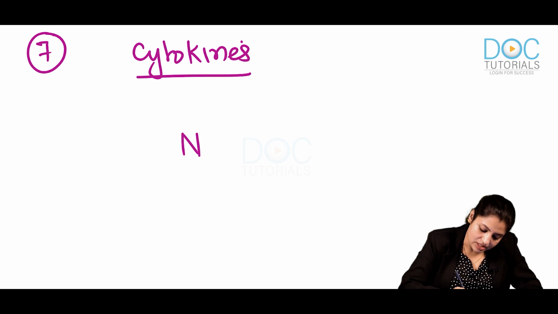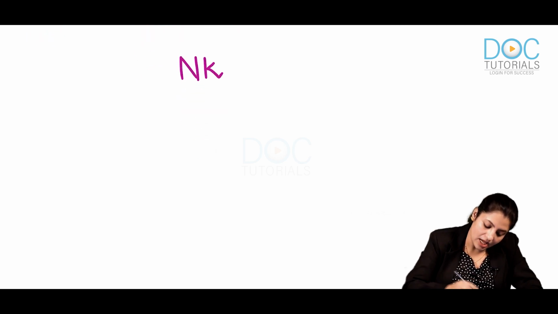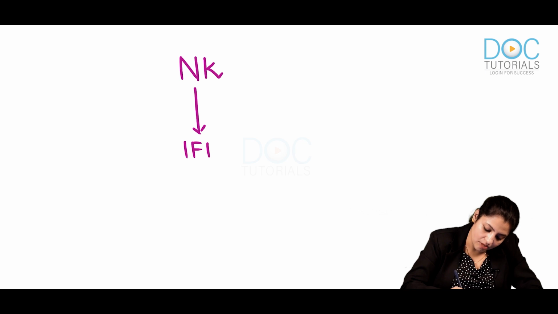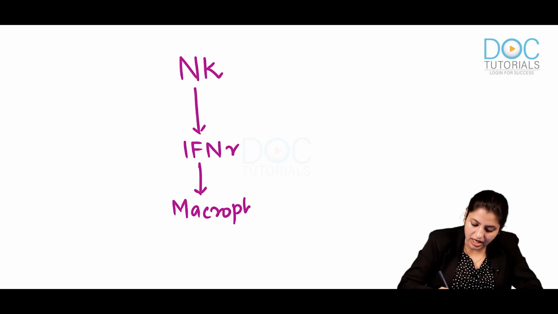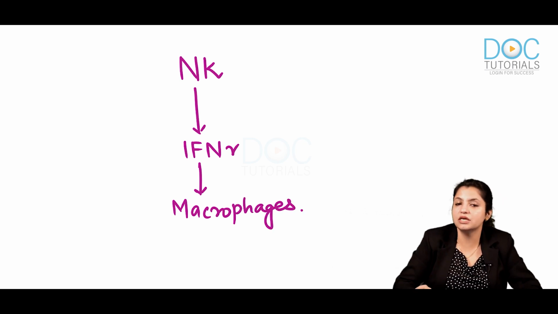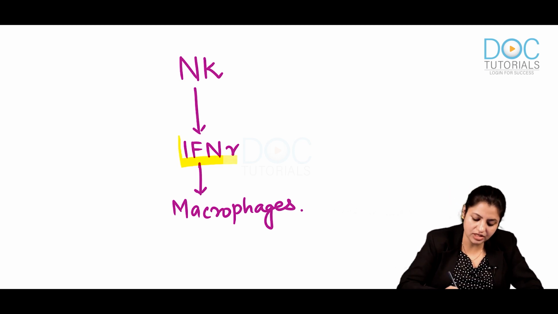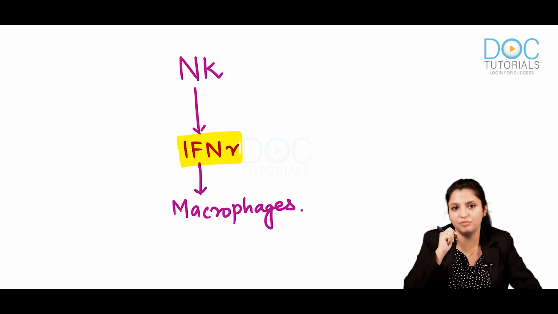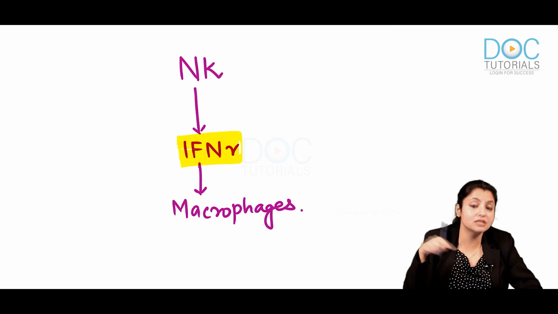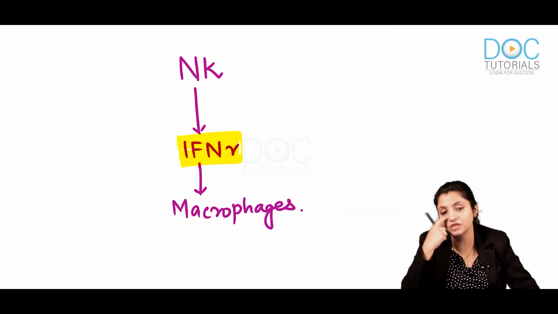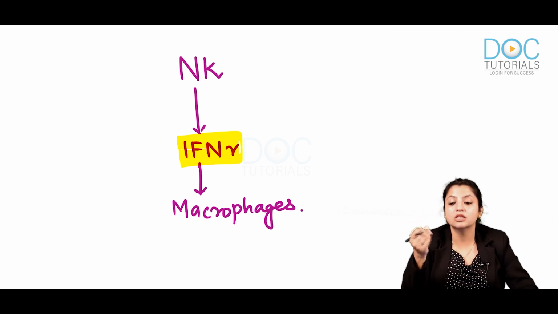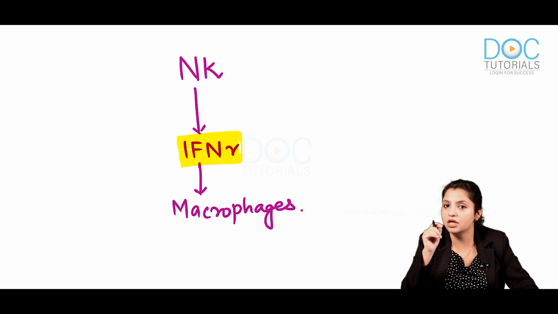Remember always that NK cells can release interferon gamma, and this interferon gamma activates the macrophages, and these activated macrophages then can kill intracellular pathogens. Remember this pathway. This pathway of releasing interferon gamma was actually a function of T helper 1 cells, which we have also talked about. But NK cells can also release interferon gamma to activate the macrophage for killing the intracellular pathogens. So it is helping macrophages to kill the intracellular pathogen. It's a part of your innate immunity.